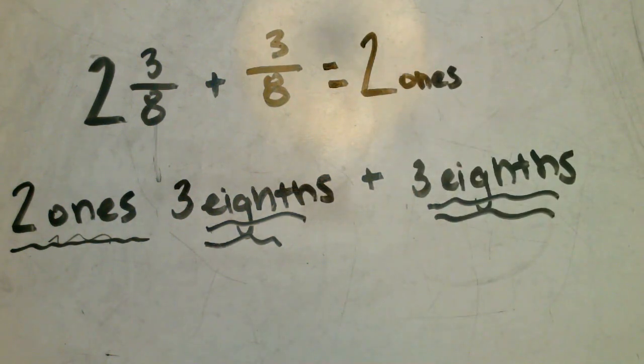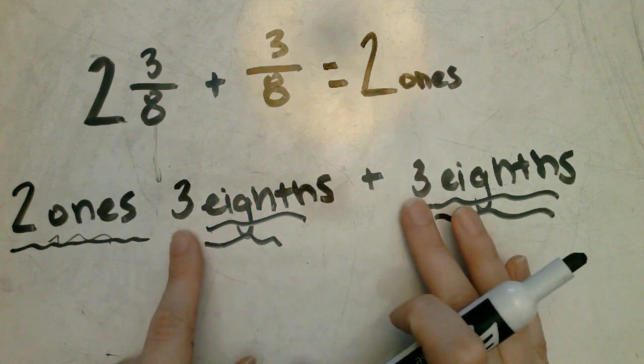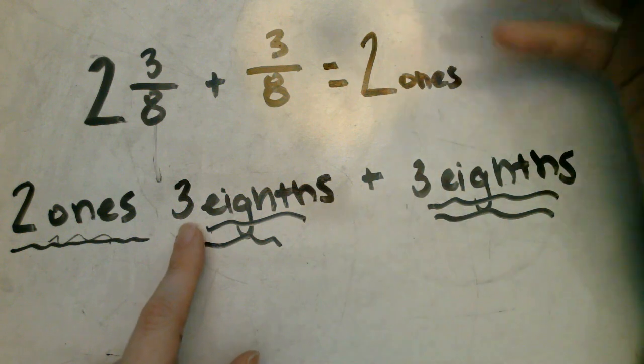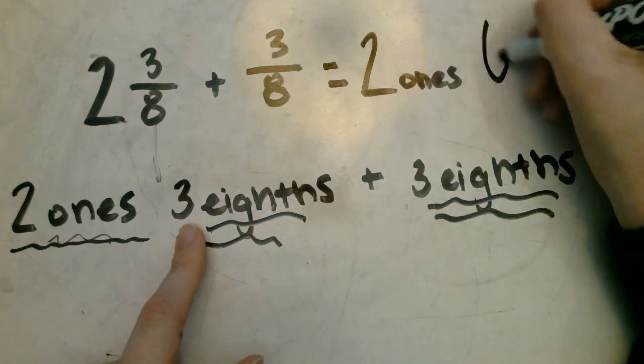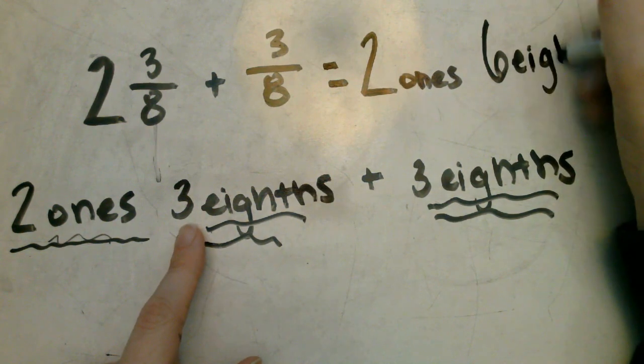Now we need to look at our other unit. How many eighths are there in total? If we were to look at it, we have 3 plus 3. What's that? 3 plus 3 is 6, and our unit is eighths.